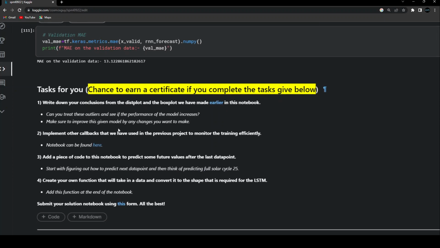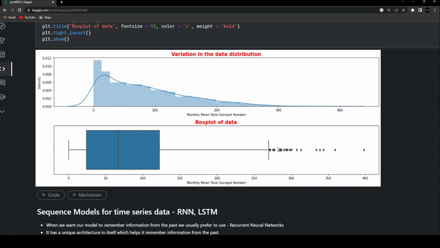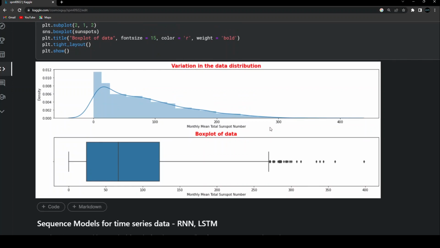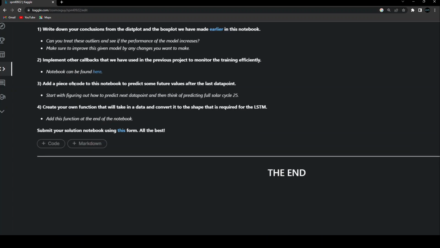As I already mentioned, using the dist plot and the box plot that we had created earlier, you are going to see what conclusions you can make and how you can get rid of these outliers, or maybe manipulate them in a way that gets you better results. So that's what you're going to do in the first task. Then the next task is to implement other callbacks apart from the learning rate scheduler in order to train your model efficiently. You can monitor your model much more efficiently than what we have done here by using the other callbacks that we had used in the previous project.